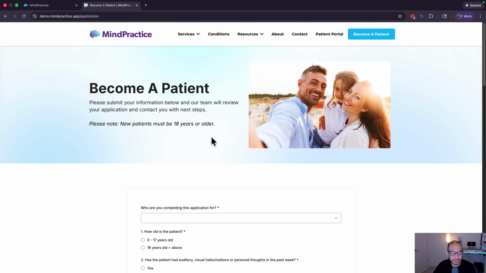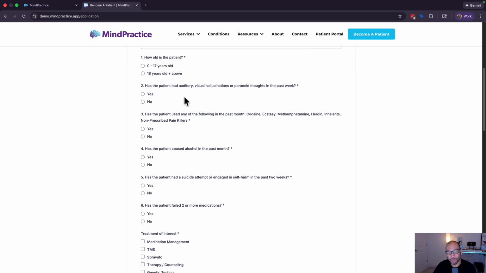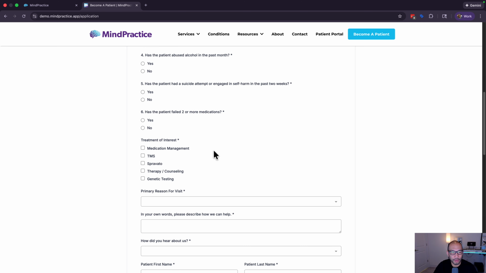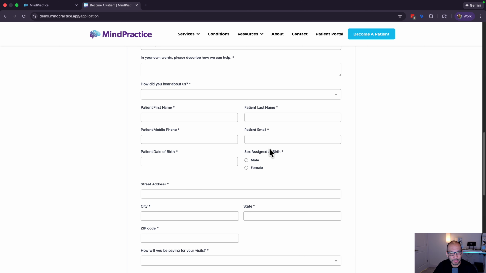This is our application. In our application, I'm just going to say for myself, we have screening questions. These screening questions are what your practice decides. We don't decide it for you. We provide recommendations, but ultimately you have a say. We try to keep it around 5-6 screening questions. Think of these as hard no's, like you do not accept patients if they do XYZ or if they answer XYZ. Then we get into the different services they might be interested in, the reason for a visit, a little message from them, and then we take their demographics.